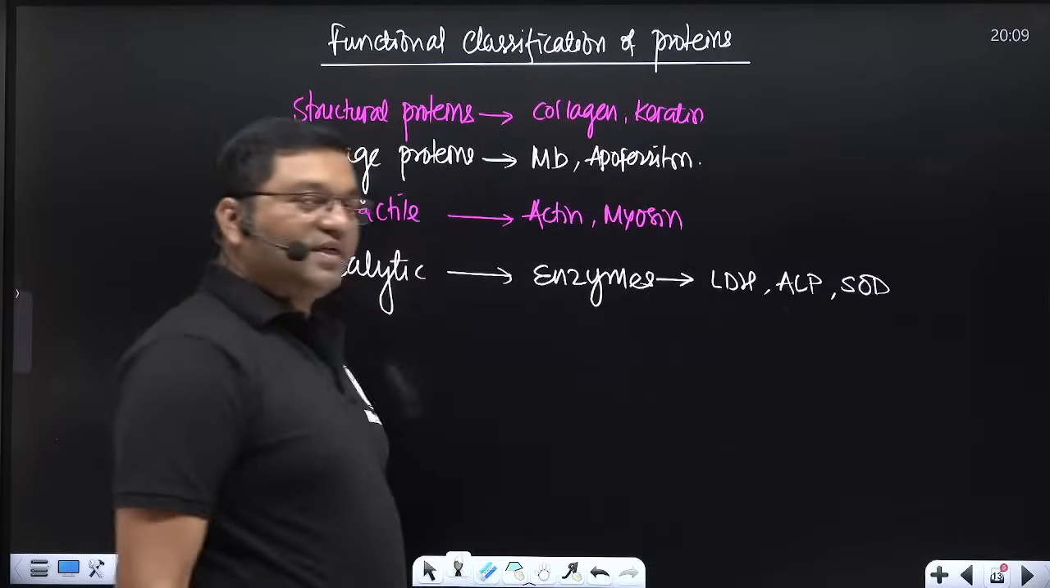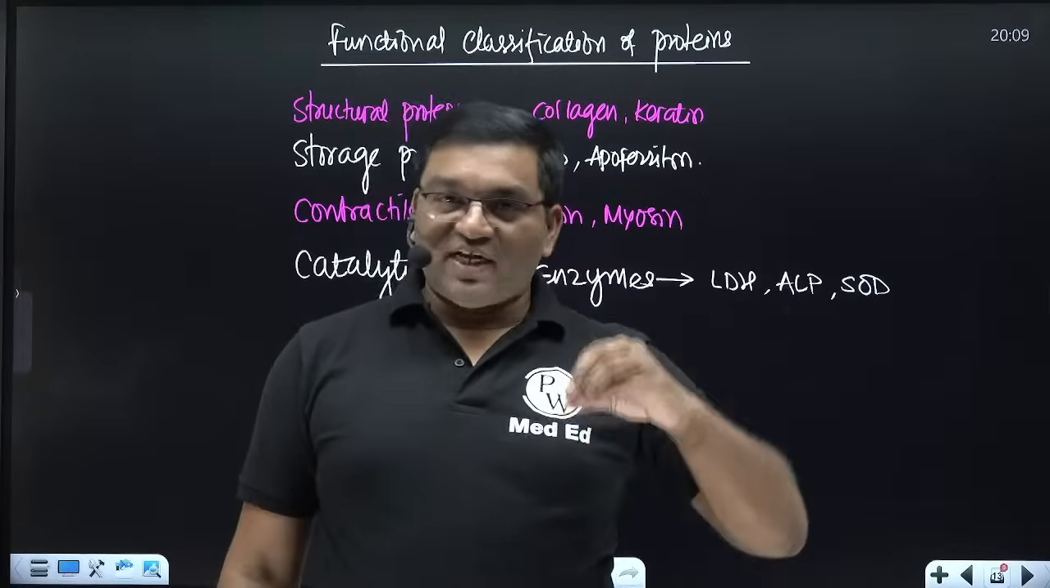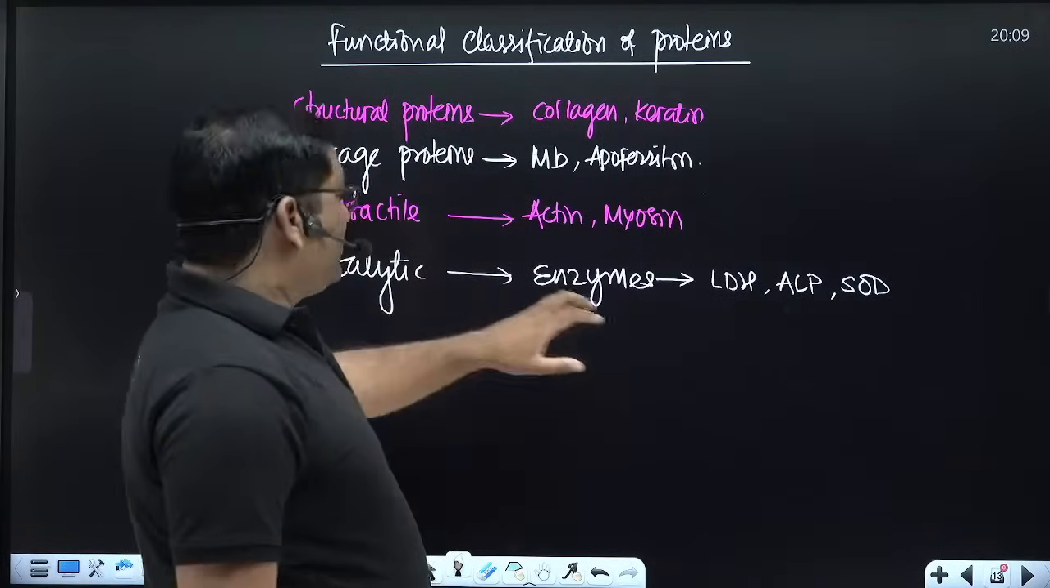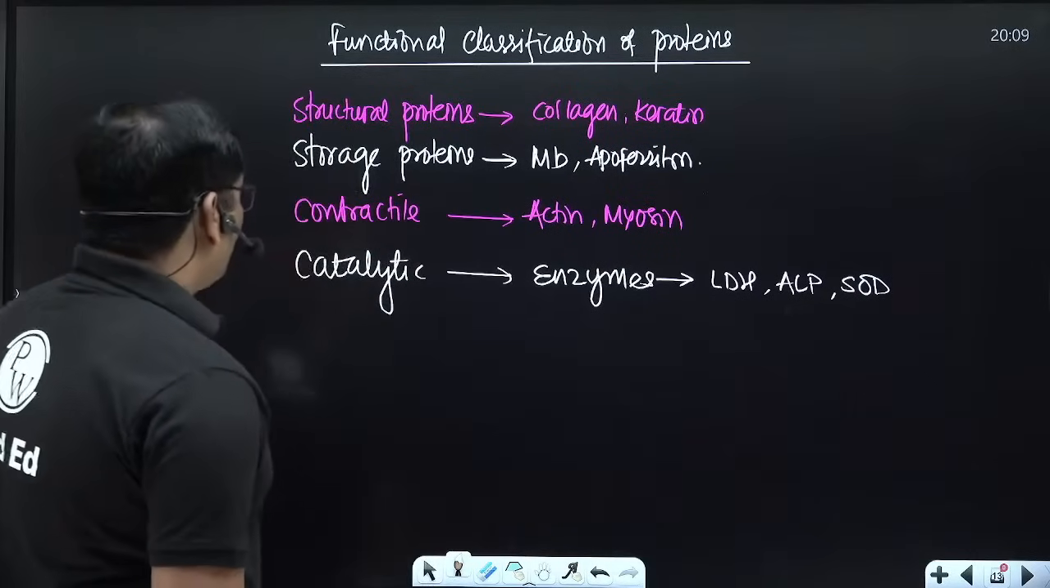All enzymes, meaning all of them are proteins except ribozymes. If we leave out ribozymes, all are catalytic proteins. All enzymes are protein except ribozymes. So, catalytic proteins.